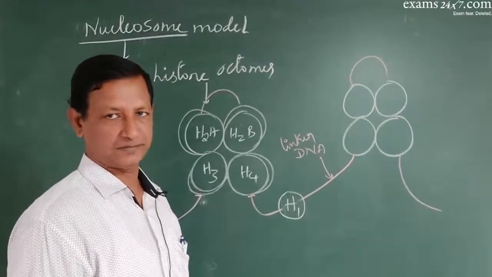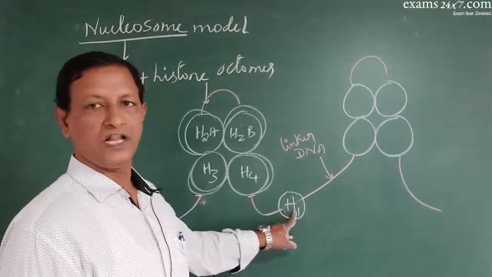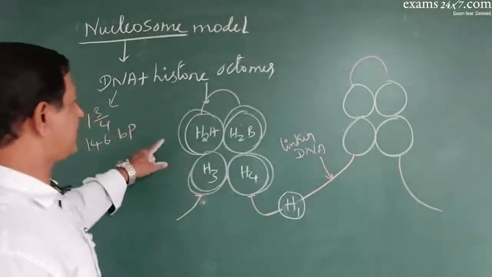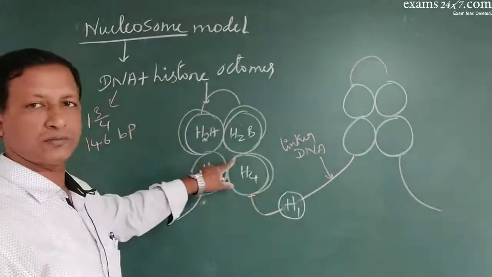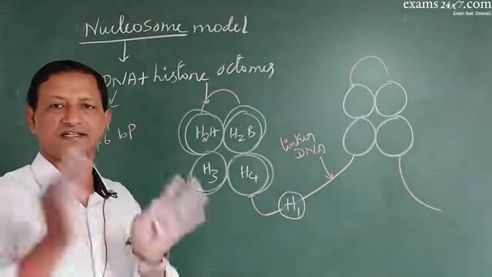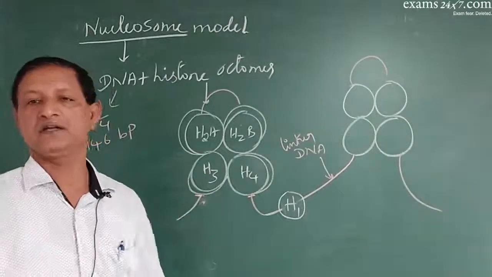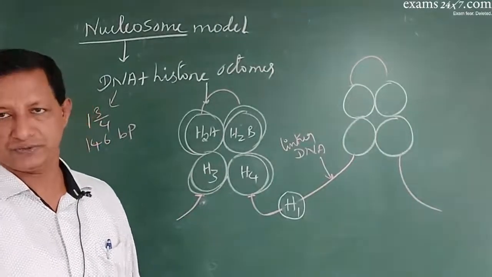Okay, H1 protein. Now you go on joining like this. When the DNA thread wraps around each octamer, to that extent the length decreases. So that is how it gets packed very comfortably in each nucleus.